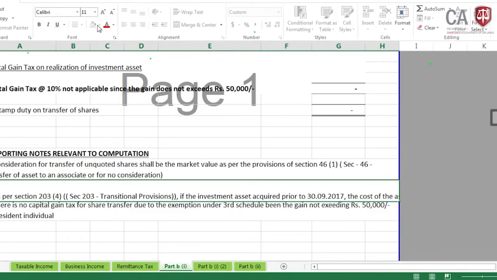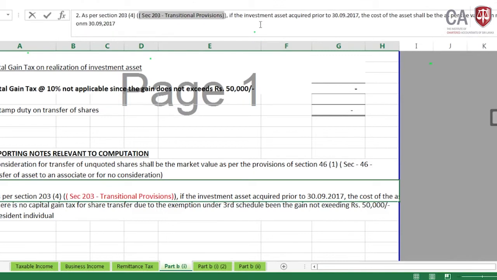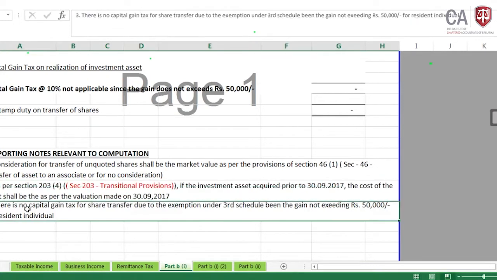The reason is section 203 subsection 4, where section 203 represents the transitional provisions. If the investment asset was acquired prior to 30th September 2017, the cost of the asset shall be as per the valuation made on 30th September 2017, not the acquisition cost. And why we have not taken capital gain tax at the rate of 10% on this gain of 45,000: there is no capital gain tax for share transfer due to the exemption under the third schedule, the gain not exceeding 50,000 for a resident individual.